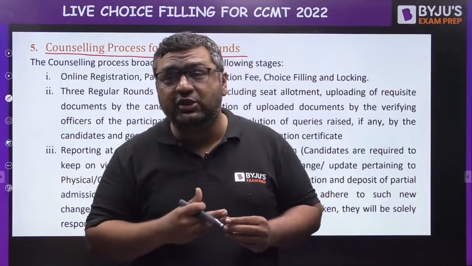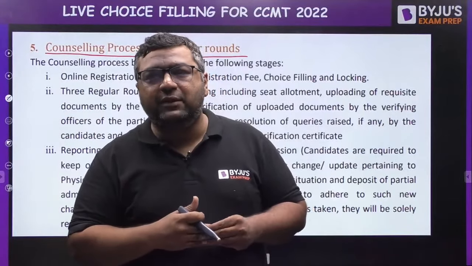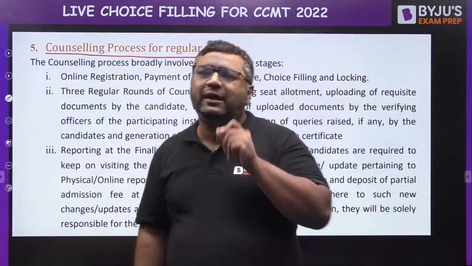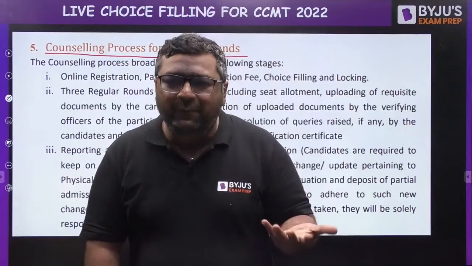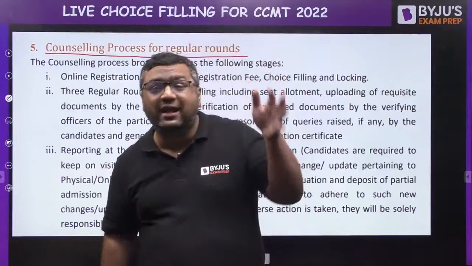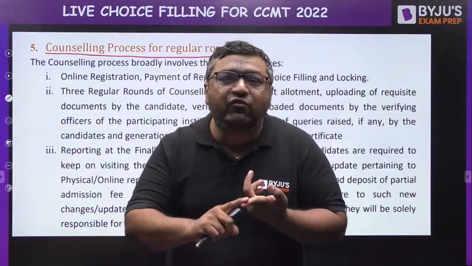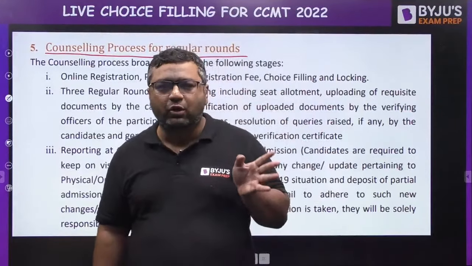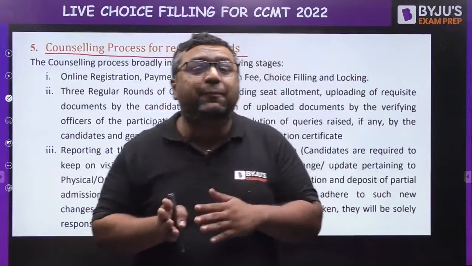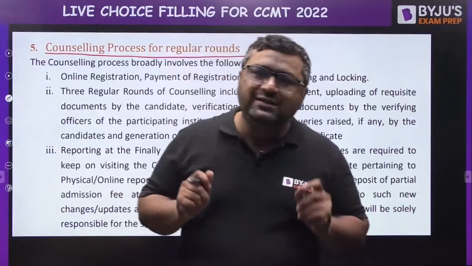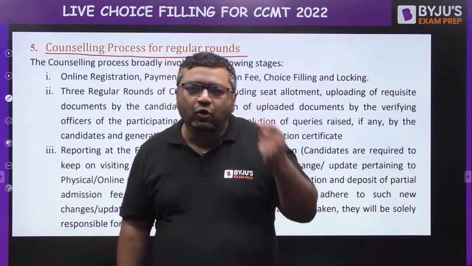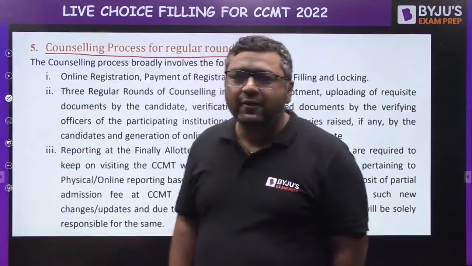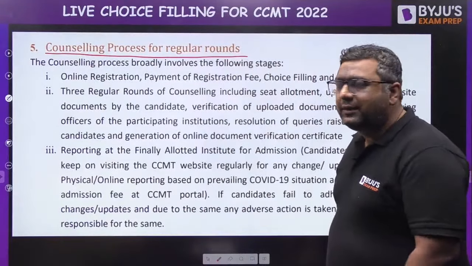Sir, how should we register if we have attempted 2 different papers? Dear, when you go for the registration process, they will ask you for your GATE paper, and you shall go with one paper. For that you need to check that different NITs have different eligibility. Like if you have given ME and XC, every NIT is not going to take XC. You can apply with any GATE score, but my dear, when you go for the XC part, you will get fewer choices. So your choices are going to reduce. So always try to go with the one which has more choices, and the chances of selection would be more in that case. Okay, so go for that.